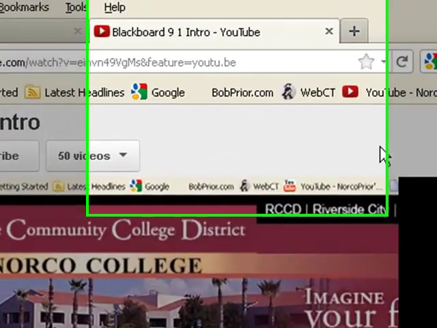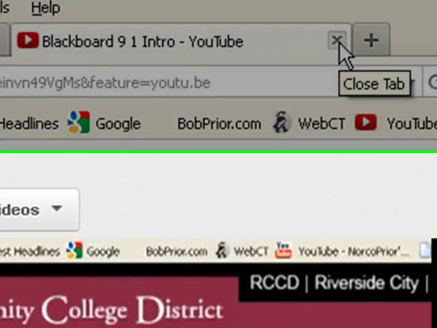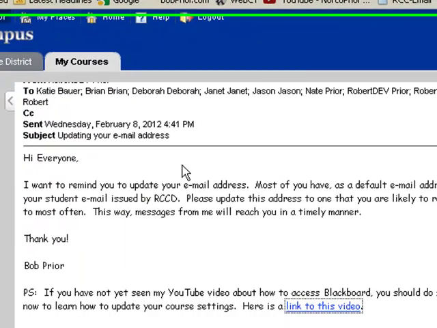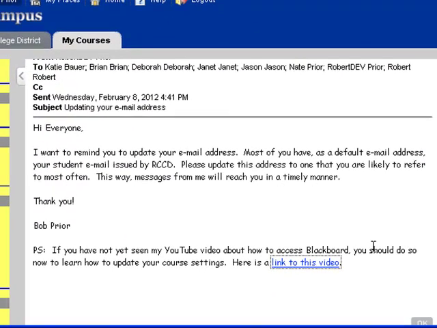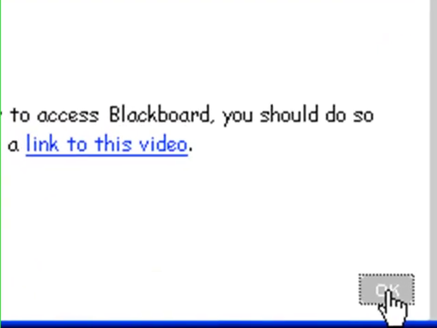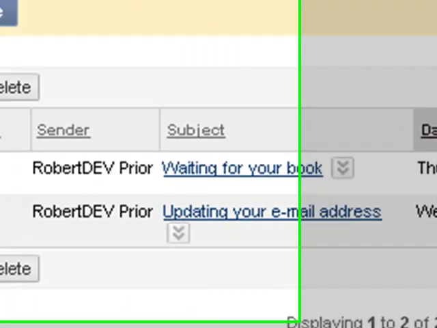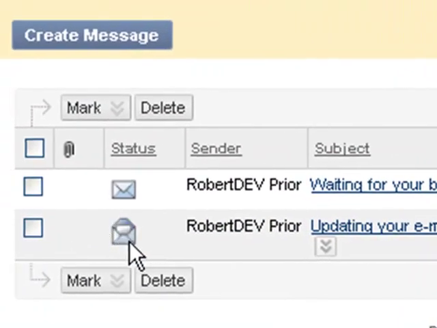Let's get out of this. This is actually a new window. I'm going to come up here and close out that tab. And I'm now back in my email. And like I say, I've already done this, so I'm just going to click OK and get out of this. So I want you to see now that this has become a read message, and it's an open envelope.